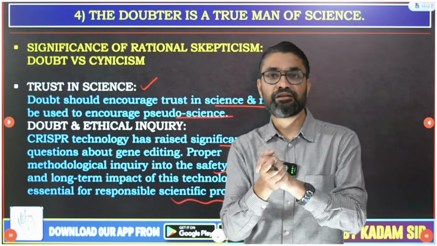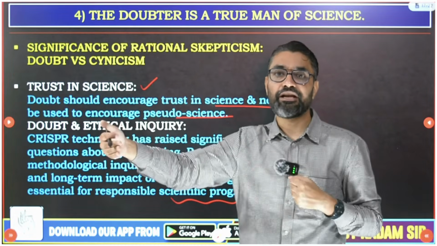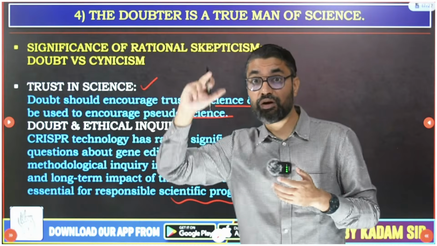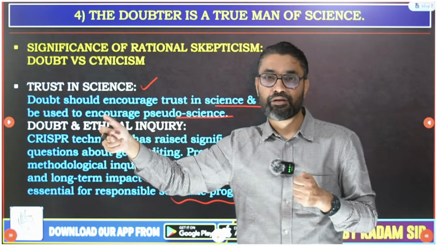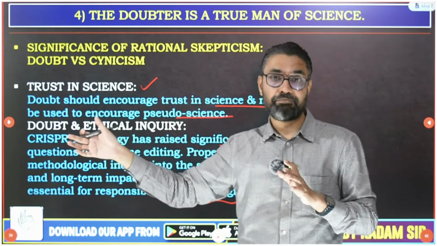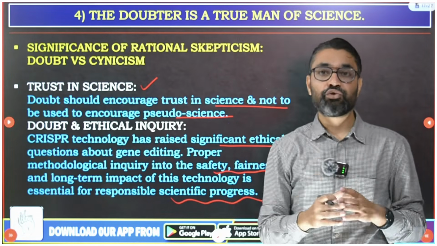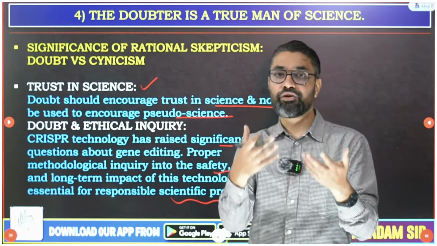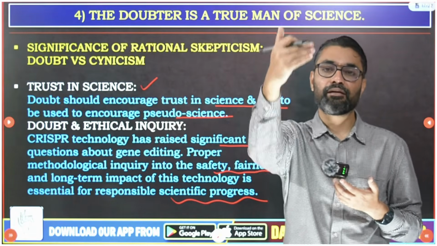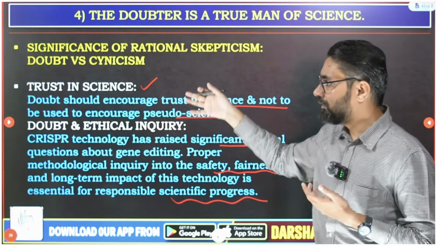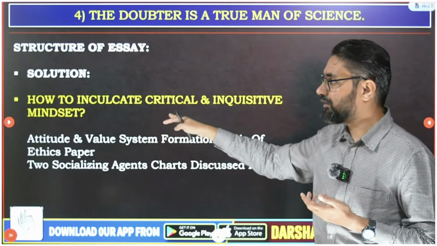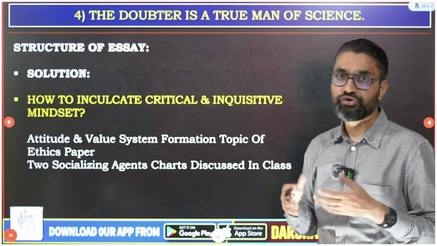When doubt is mixed with ethical responsibility, it will lead to much better development of technology, what Gandhi called science with humanity. It will not lead to dangerous impacts. So doubting, rational skepticism mixed with ethical responsibility will lead to constructive productive doubting, which leads to more humanitarian technologies. So you should debate this a lot in detail, and then you go for a solution.